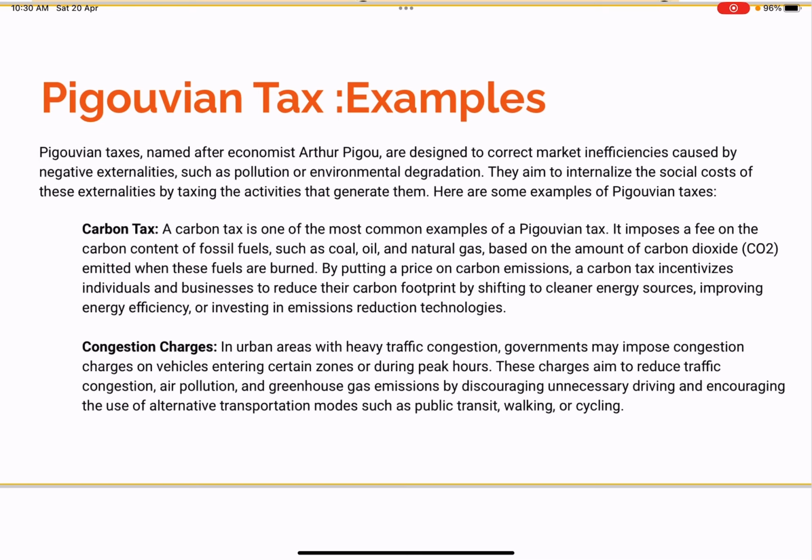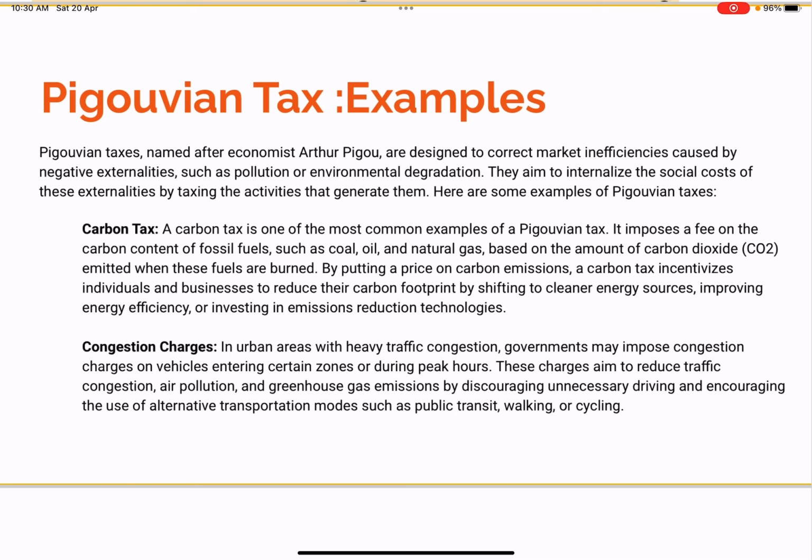So if a carbon tax is levied, it is expected that individuals and businesses would shift to a cleaner energy source, a renewable energy source, or they might improve their energy efficiency, or they might also invest in some emission reduction technology. So this is a carbon tax. Carbon tax is a Pigouvian tax.